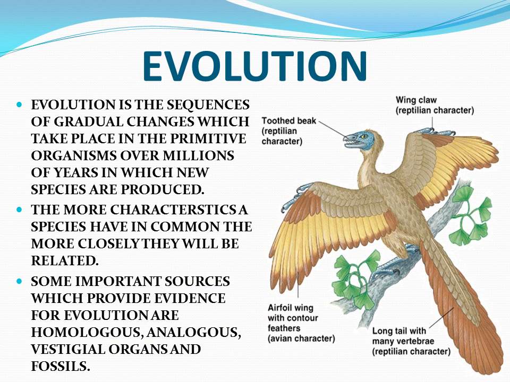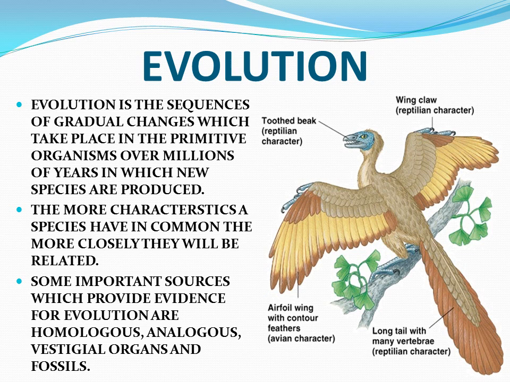So, students, let's start to discuss the different topics one by one. First of all, we'll talk about evolution. So, what is evolution? Evolution is a change in the genetic composition of a population. Evolution can be explained as the sequence of gradual changes which takes place in the primitive organisms over millions of years, in which new species are produced.